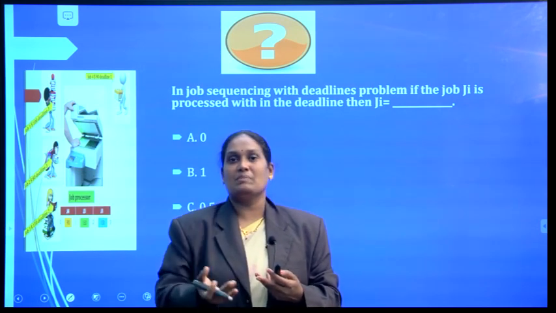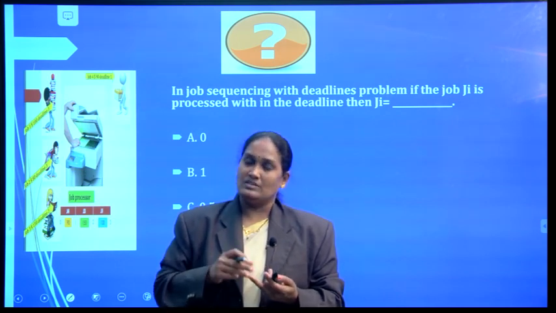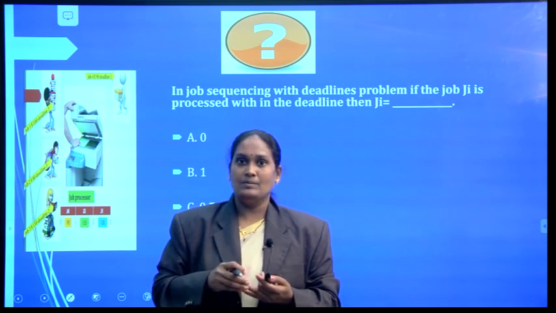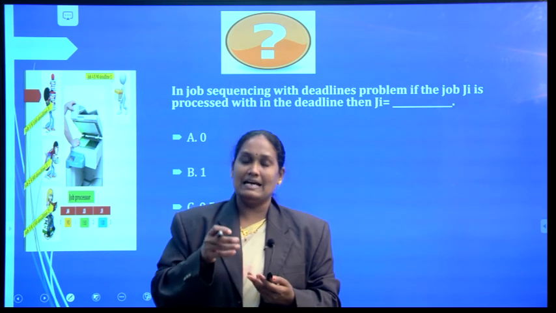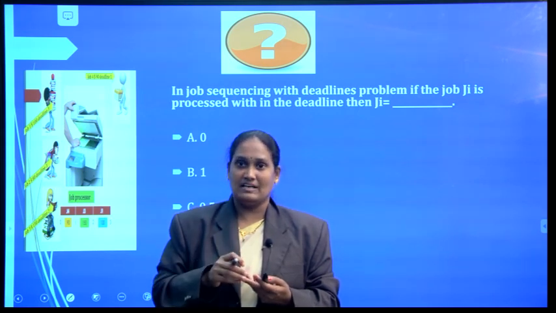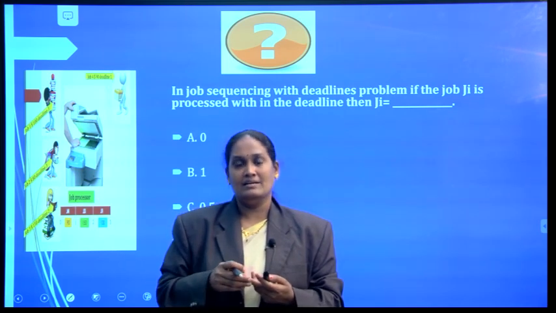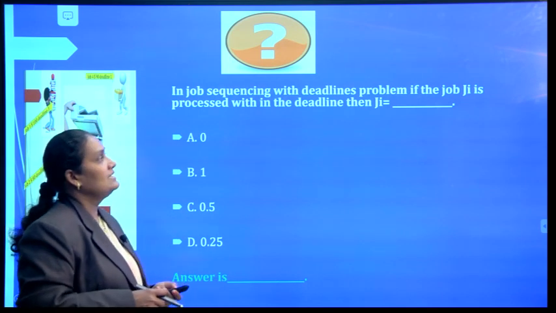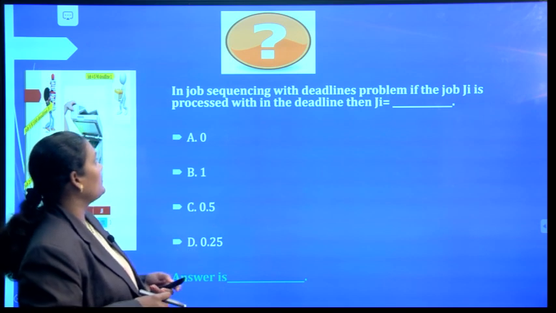I am going to summarize the concepts we explained in this session. We explained the problem statement of job sequencing with deadlines, and we saw an example which can be done manually. We also saw the greedy algorithm for job sequencing with deadlines and how we can analyze that greedy algorithm by taking an example. To assess yourself, here I have given some questions. Answer these questions and share the answers through the group, or through the mail I provided.